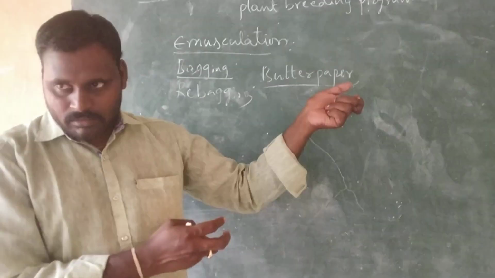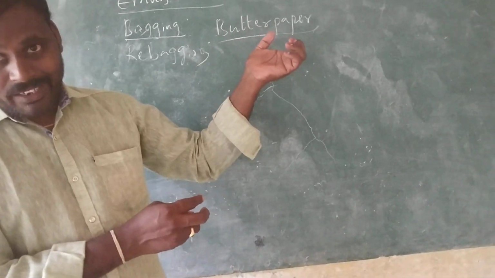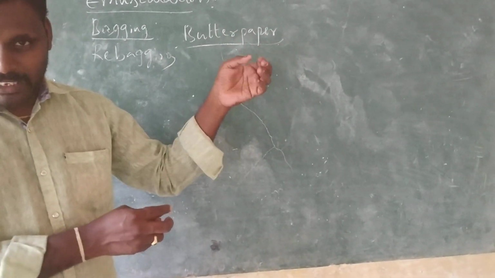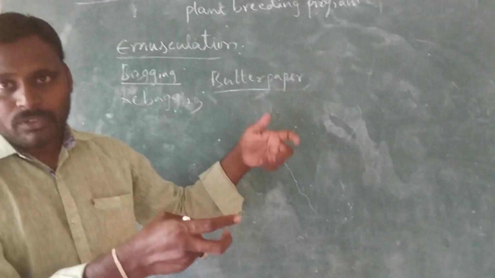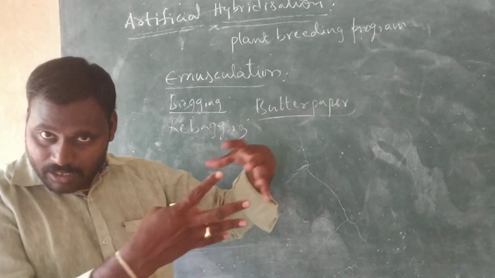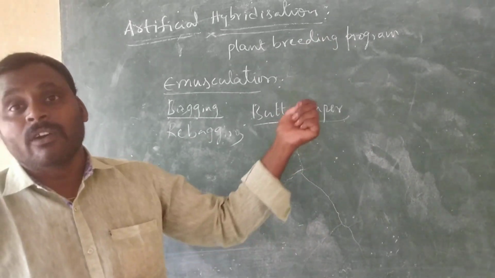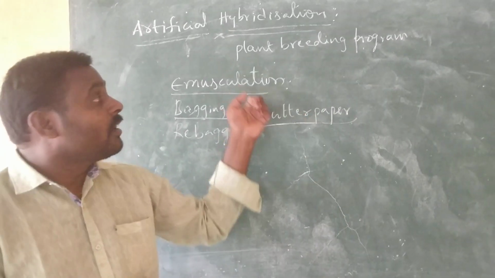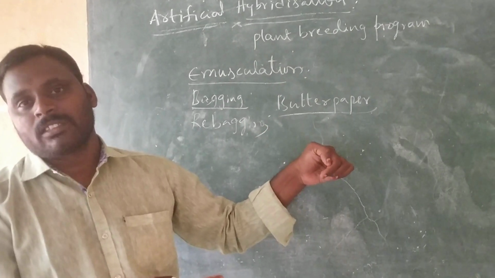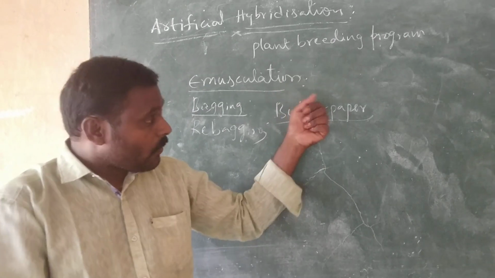And if you take normal paper, when it is exposed to water or rain, it may soak in the water and be damaged. When the paper is damaged, unwanted pollen grains may settle down over the stigma, so we cannot carry out controlled pollination.